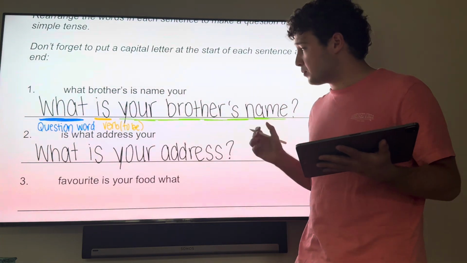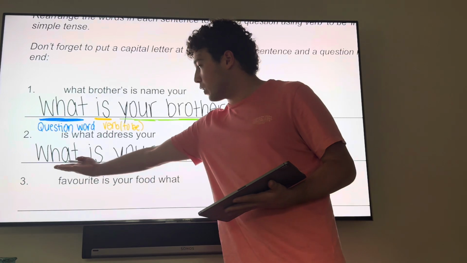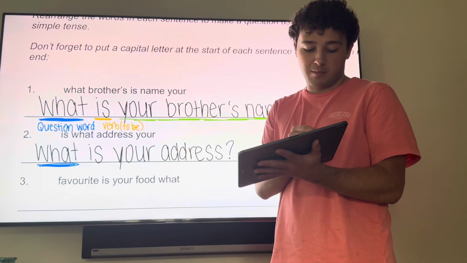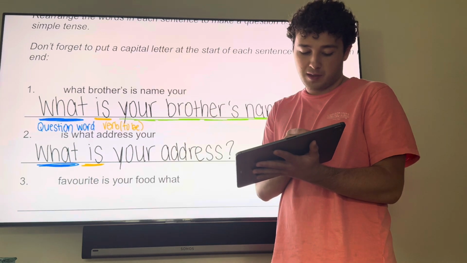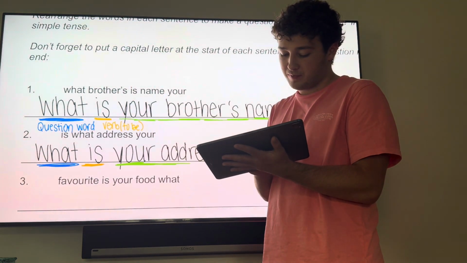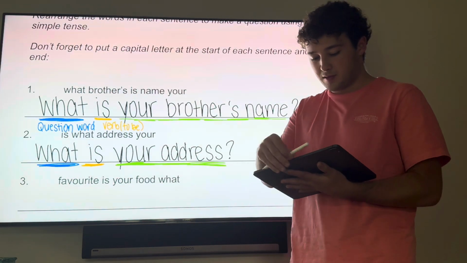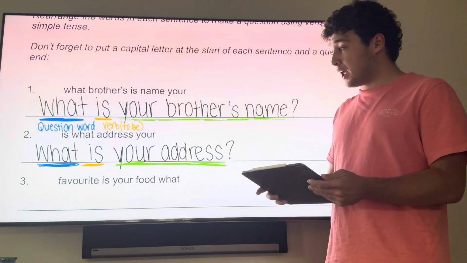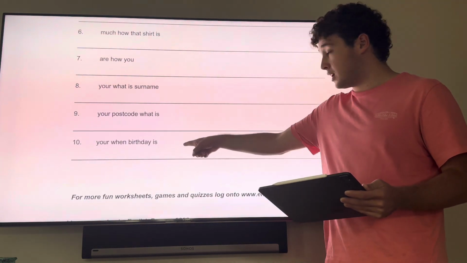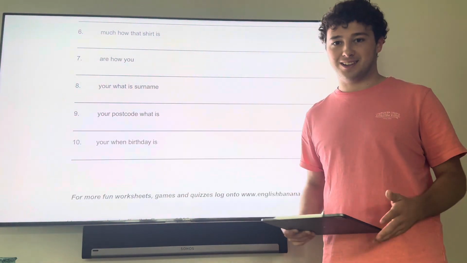So, same thing as before. The question word is first, then comes the verb, and then finally, after that, the subject, right? Okay, go ahead and do questions 3 down to question 10 here, and then we'll go over them together.